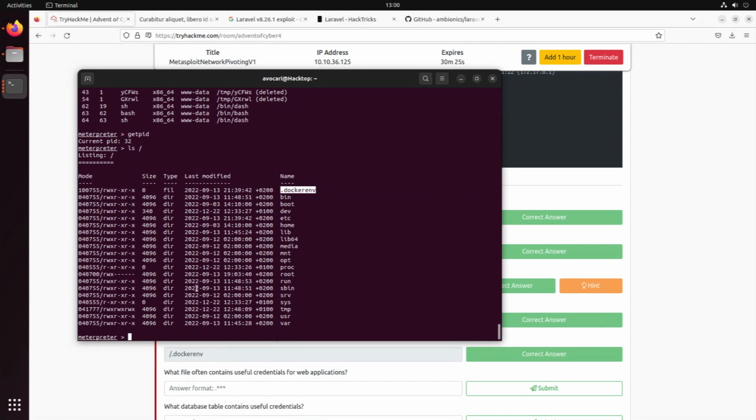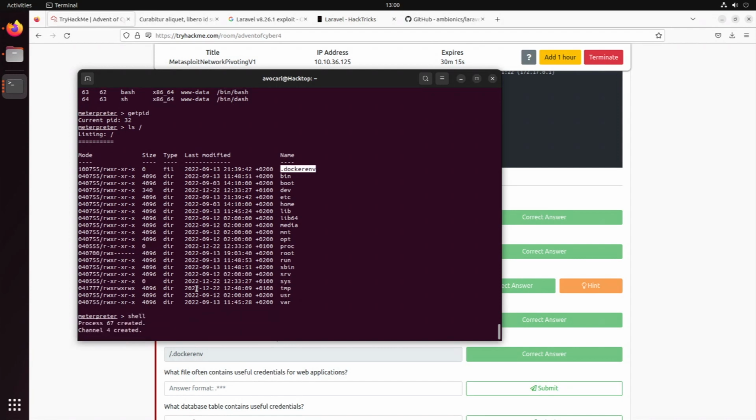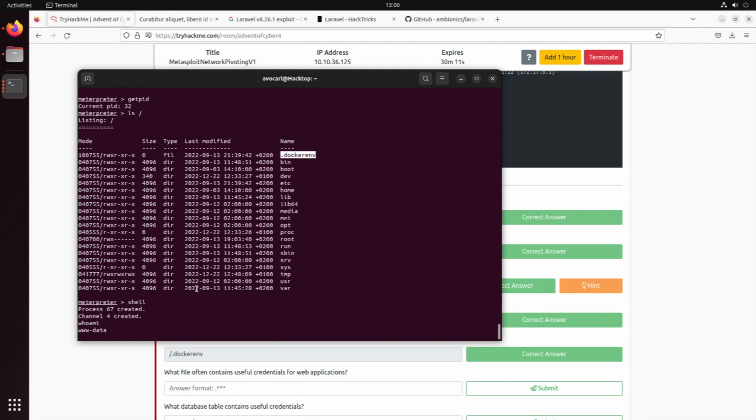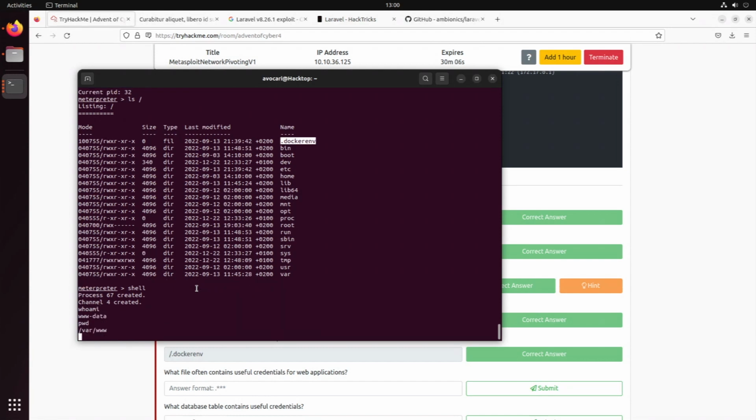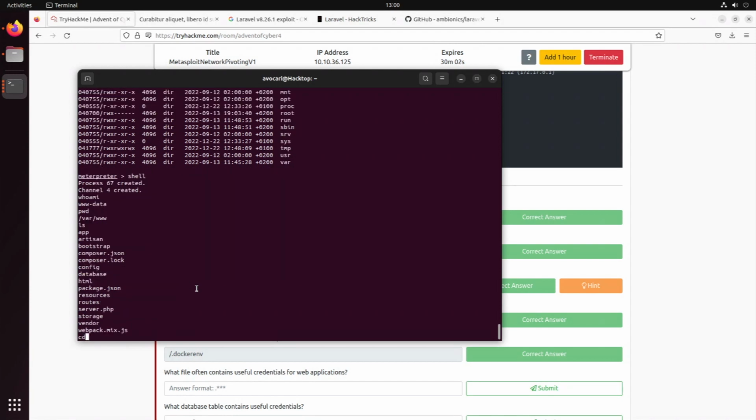So that makes us now suspicious that we're actually using Docker. So we can also start a shell using the shell command. So who am I again? So this works. We're currently in /var/www. So let's go to, I don't know, app or config.